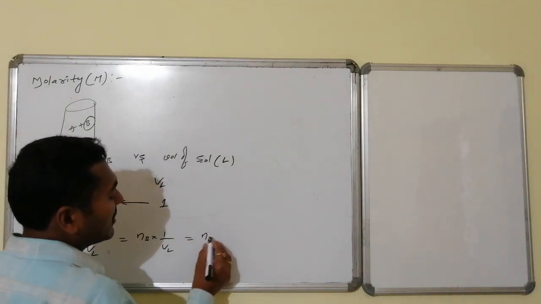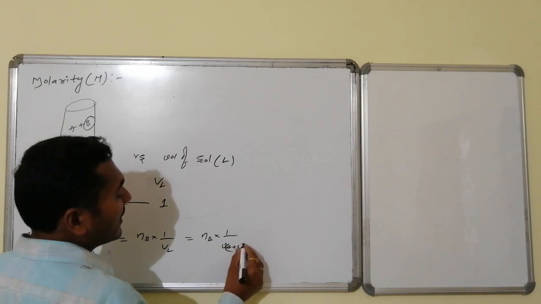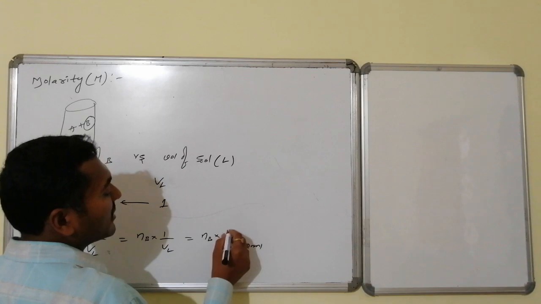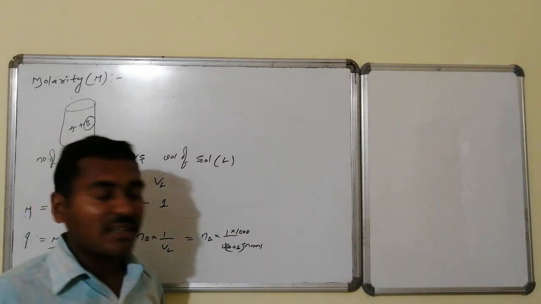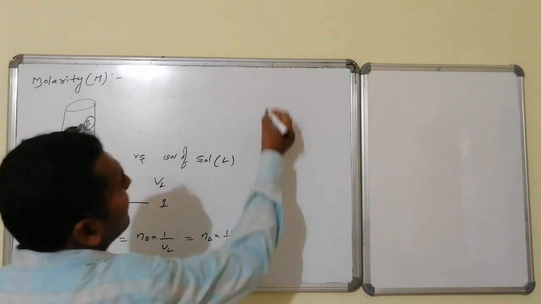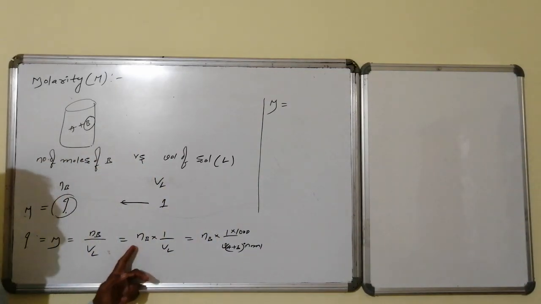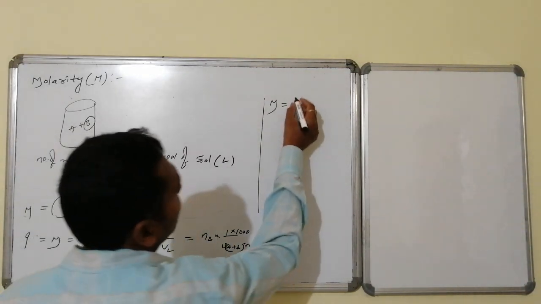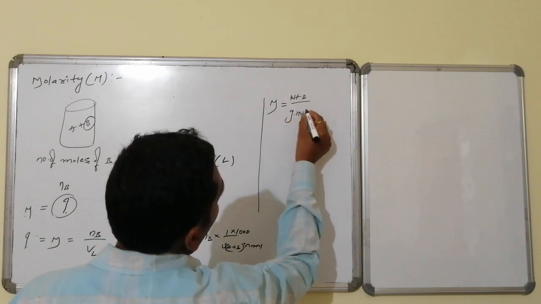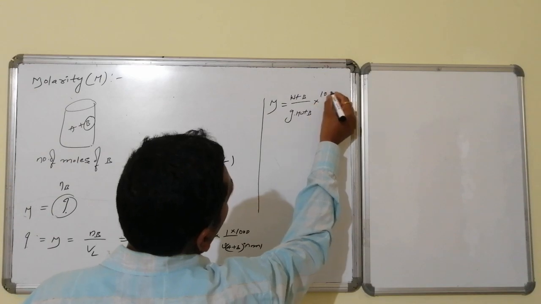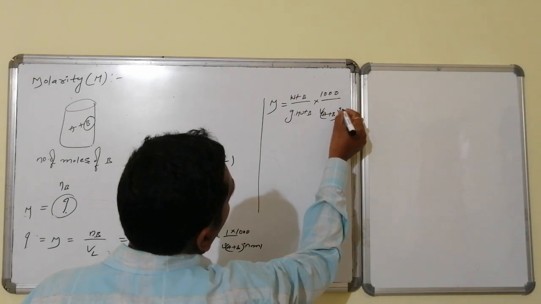That becomes equal to NB into volume of A plus B in ml by 1000. That 1000 comes into the numerator, that is 1000 by volume of solution in ml. This can also be written like this. Already we have discussed how the number of moles is obtained: weight of B divided by gram molecular weight of B, into 1000 divided by volume of A plus B in ml.